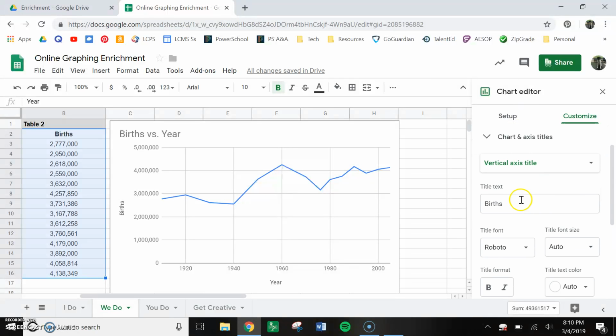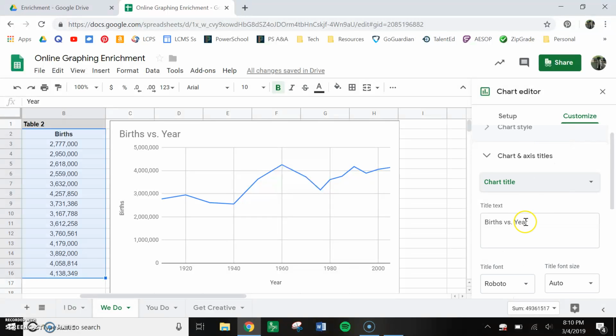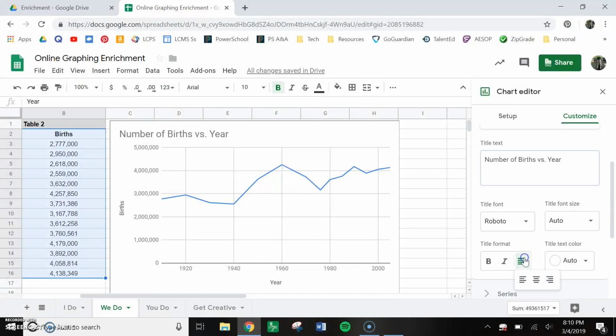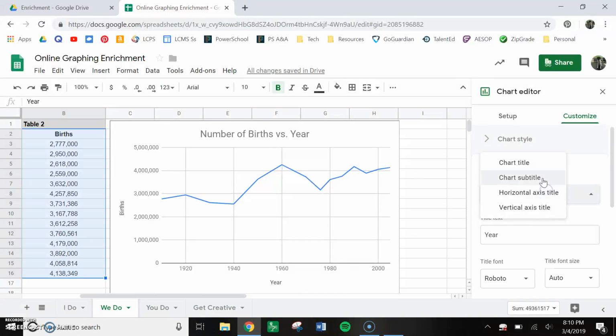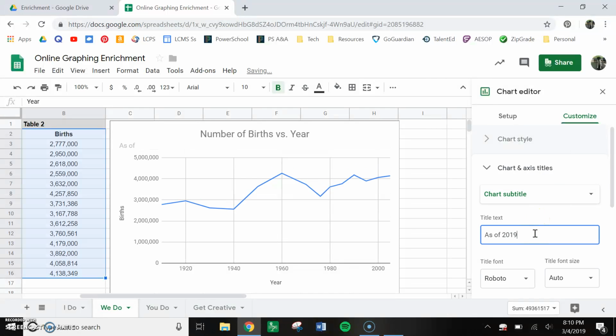Chart axis and title. So we're going to start with the chart title, births. So I'm going to formalize this. Number of births versus year. Like I said, I always like to center things. Subtitle, and then same thing, this is as of 2019. I just pulled this data.